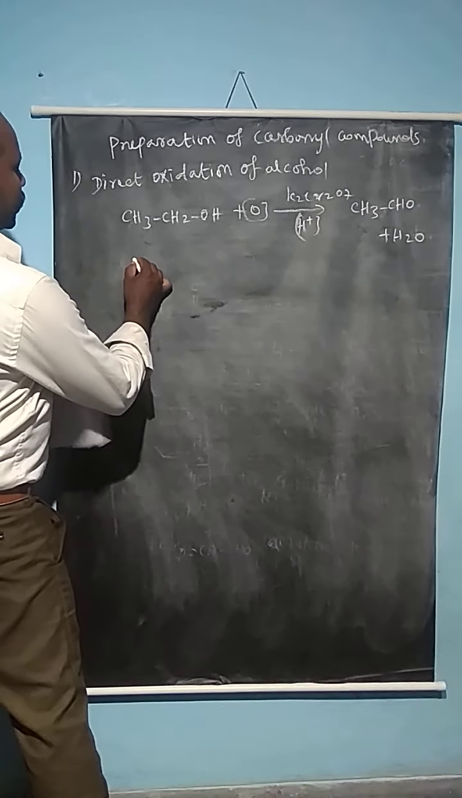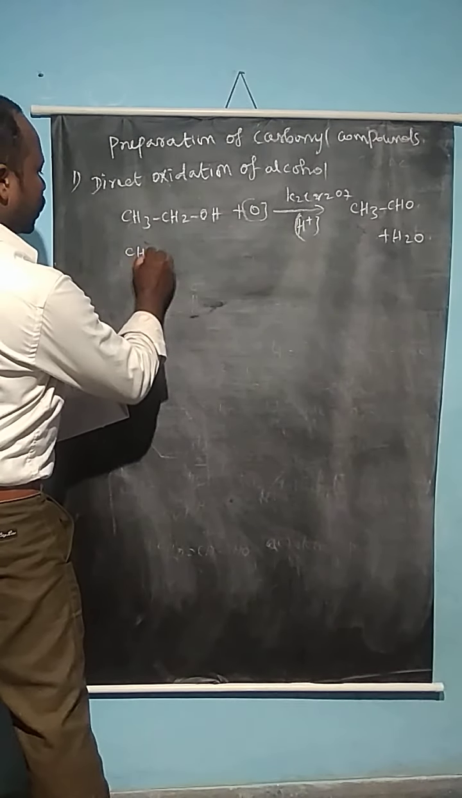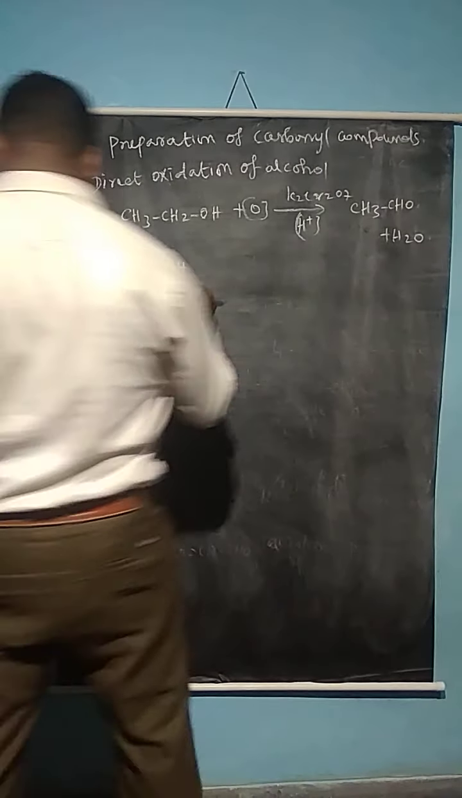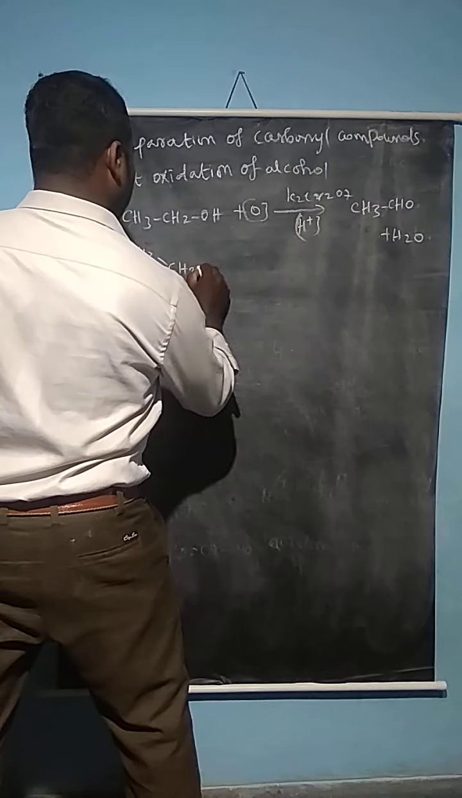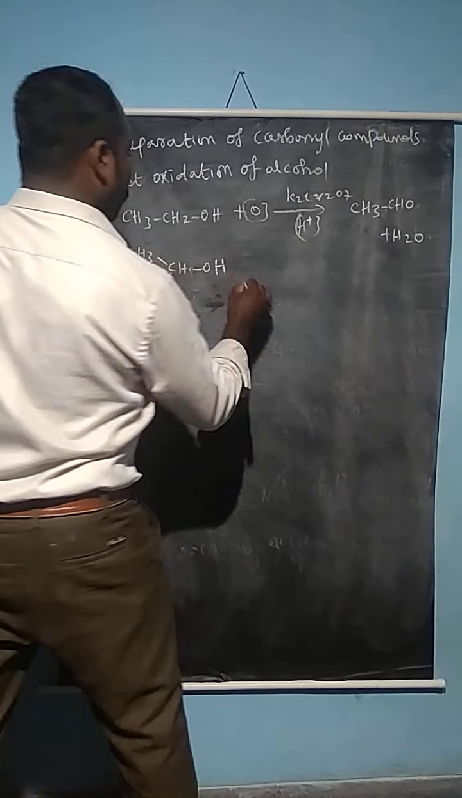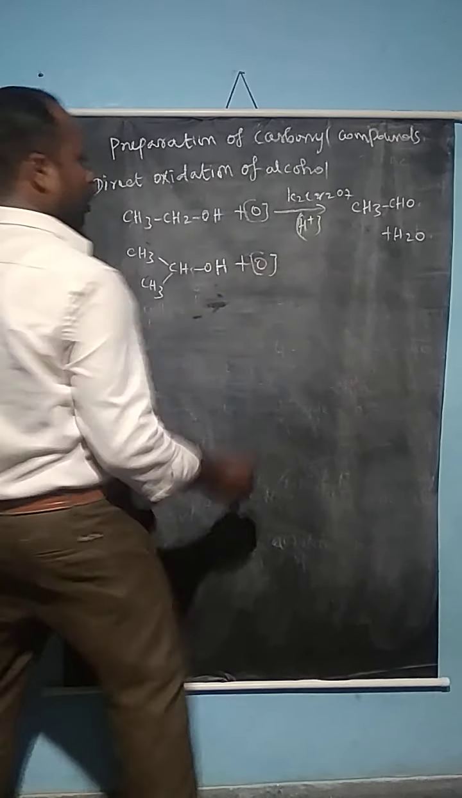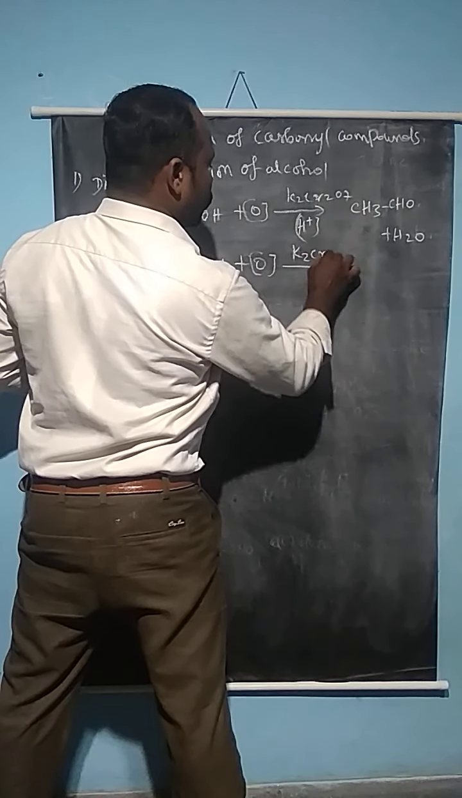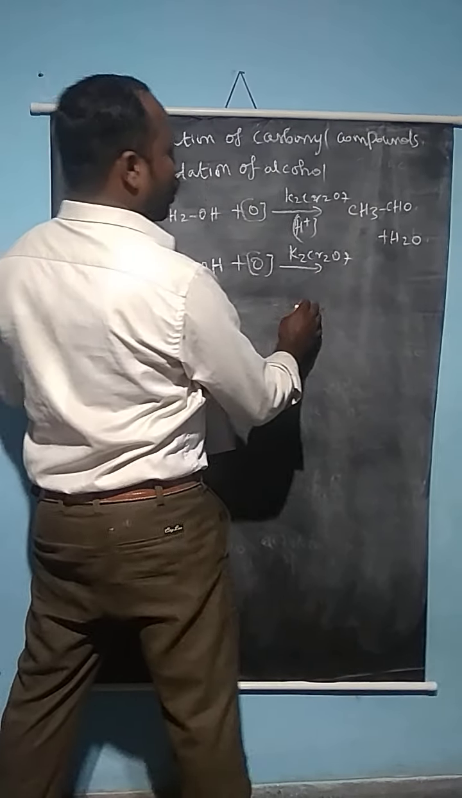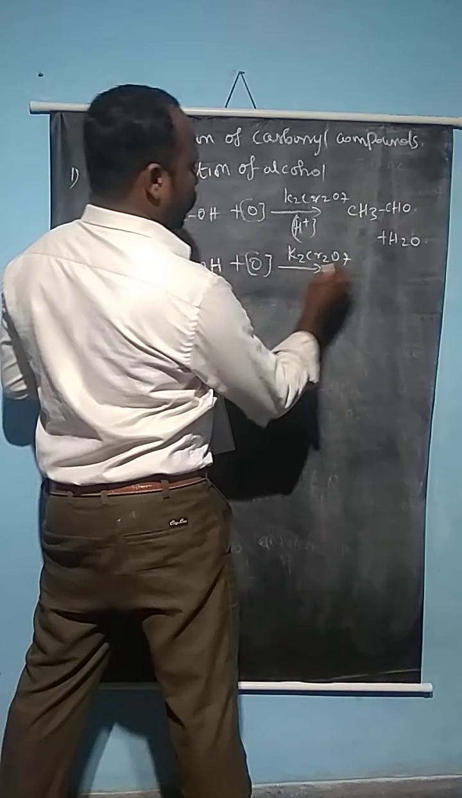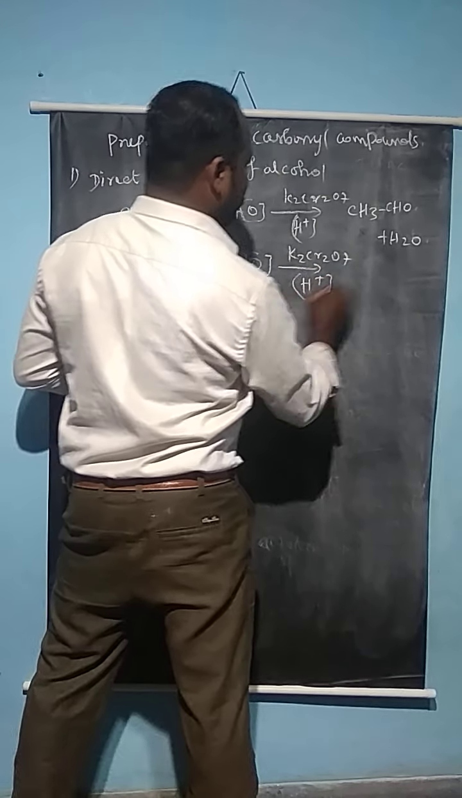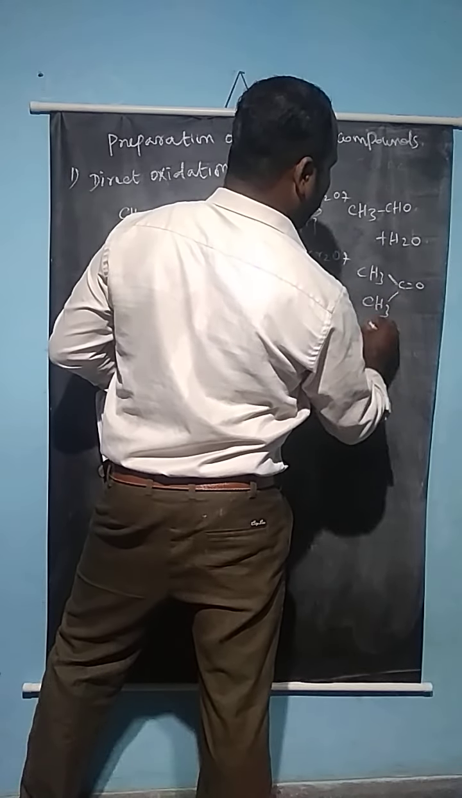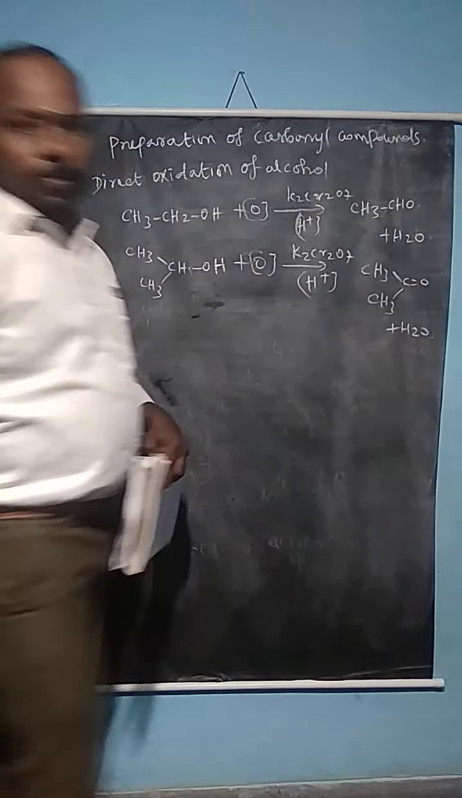If we take a secondary alcohol, that means CH3 CHOH CH3, on oxidation of the alcohol with K2Cr2O7, a compound of potassium dichromate, in the presence of acid catalyst, it gives CH3 C double bond O CH3, a ketone, plus the water molecule is removed.